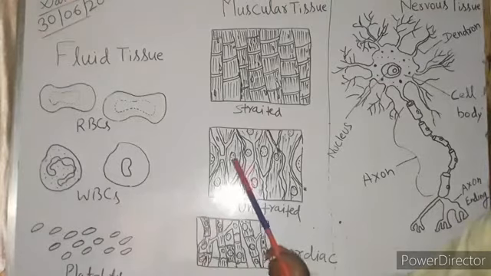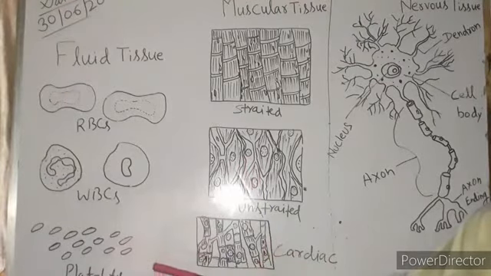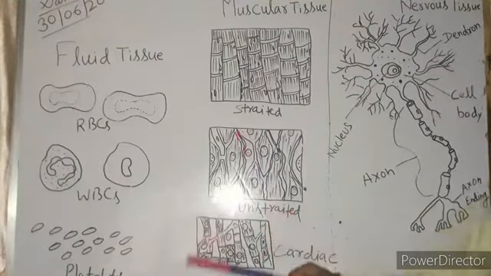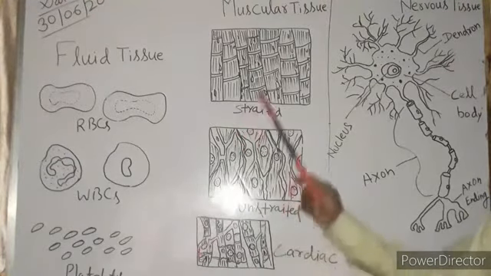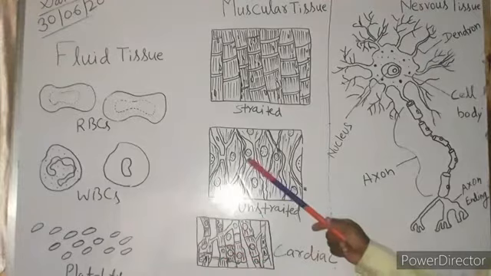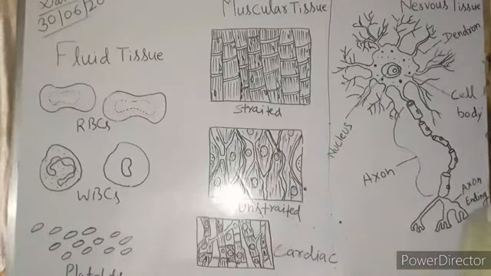Here no transverse bands are found, and the ends are conical or pointed. There is also one nucleus in each muscle cell. And I have told you it is unstriated or involuntary muscle. Our willpower cannot work on it.